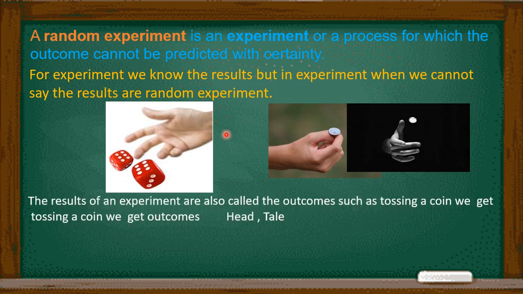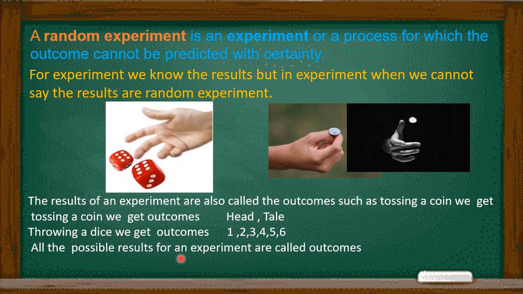Now the results of an experiment: in the case of dice, the numbers 1 to 6 appear. These results are known as outcomes. Tossing a coin, we get two outcomes, head and tail. Throwing a dice, we get outcomes 1, 2, 3, 4, 5 and 6. Any one number we can get. All these possible results of an experiment are also known as outcomes. We can say outcomes or results; both are the same thing.